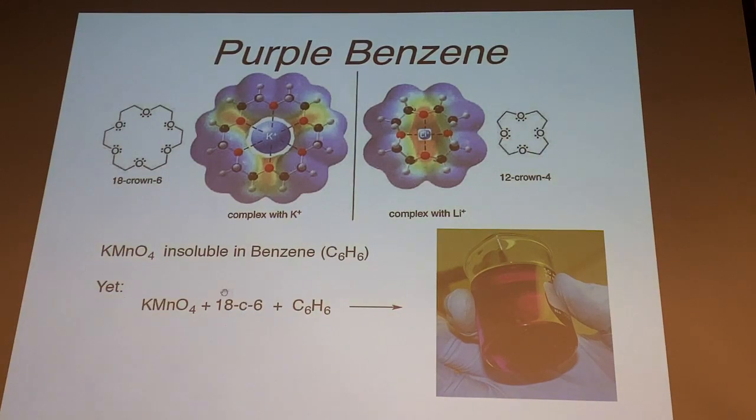Why? Because the permanganate, which is actually the purple color, is pulled into the nonpolar solvent because its countercation, the potassium, is now solvated. Why? Because now around the periphery you have the nonpolar ethers, right? And the alkyl groups there that point toward benzene. So that's a way to make what's called purple benzene, which is a strong oxidizing agent for different organic compounds.